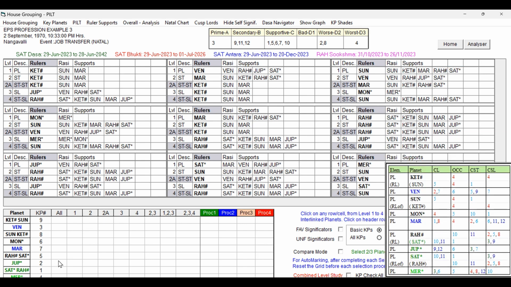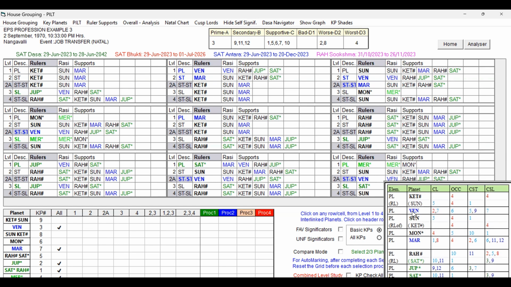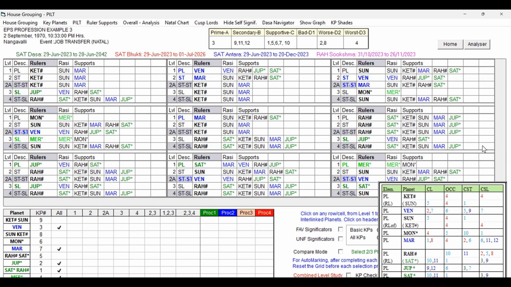Let us choose these key planets: Jupiter, Saturn, Mercury, Mars and Venus. You can choose these planets and see their role in the Dasa Lord. Rahu has got, just a minute.